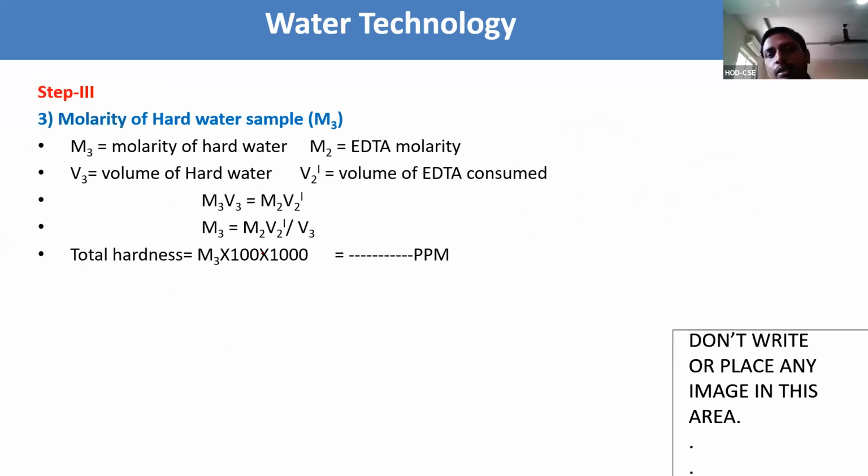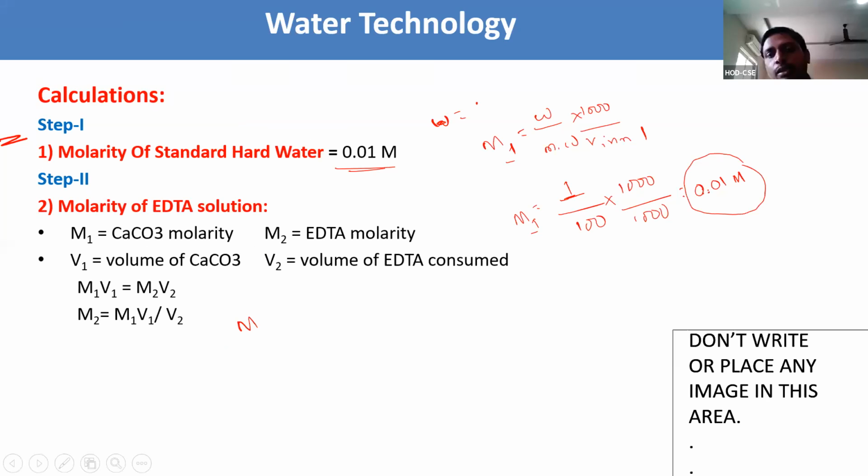That is the calcium carbonate molarity. The formula for finding the molarity of EDTA is M1V1 equals M2V2. Now to standardize the EDTA solution, the formula to use is M1V1 equals M2V2.